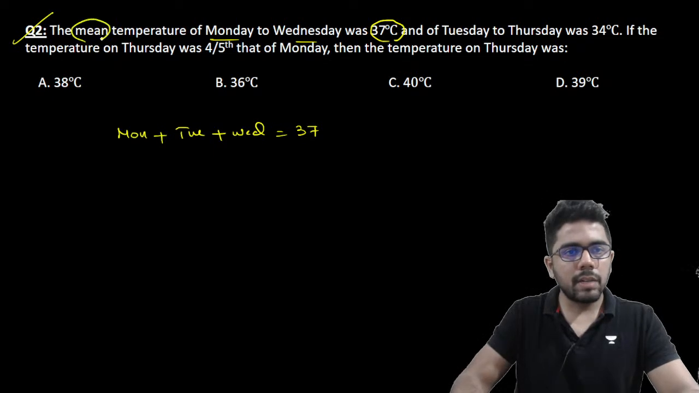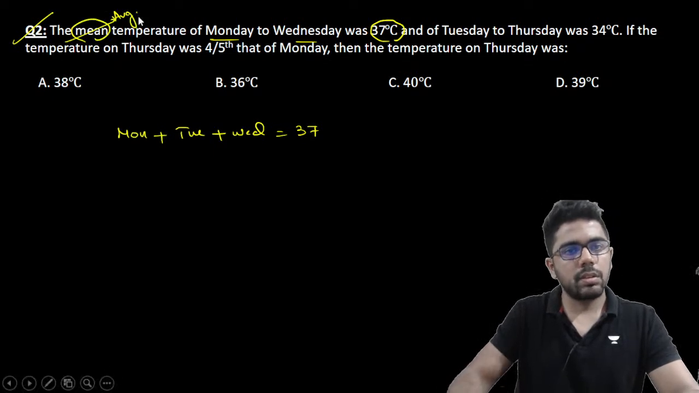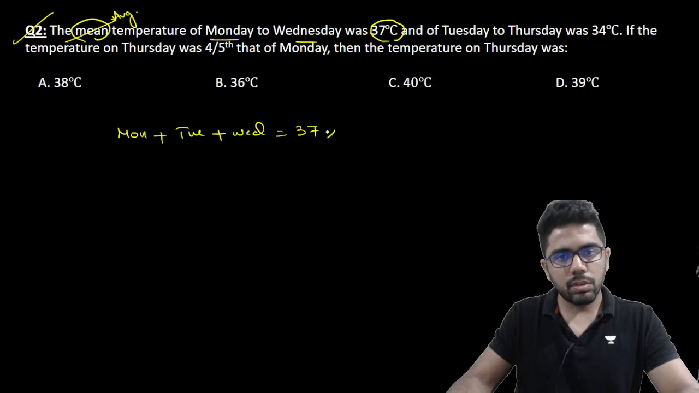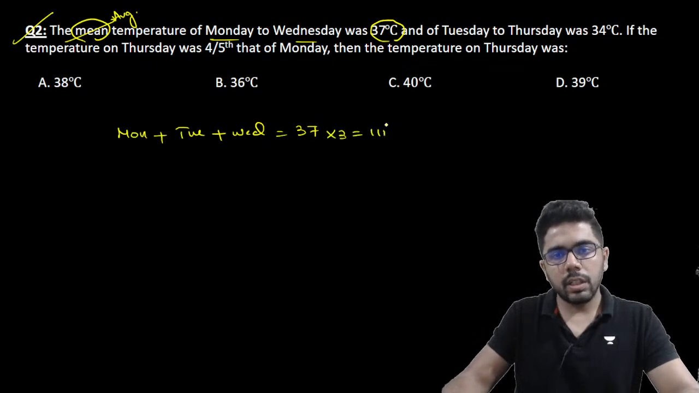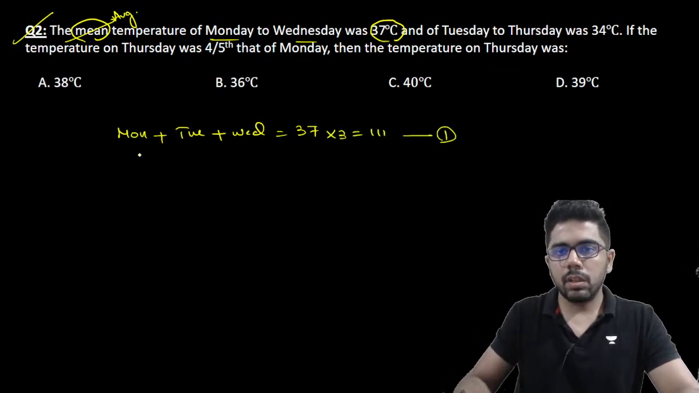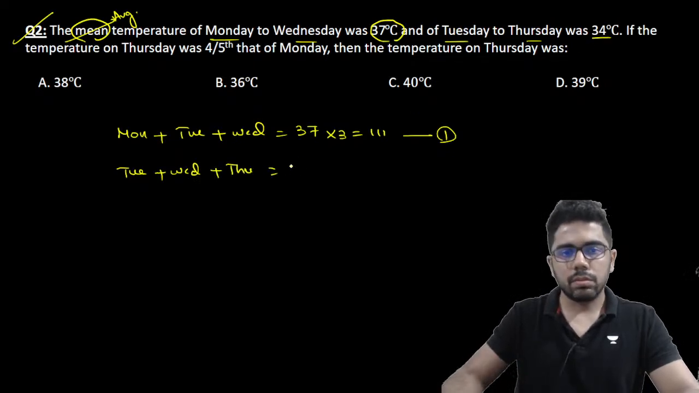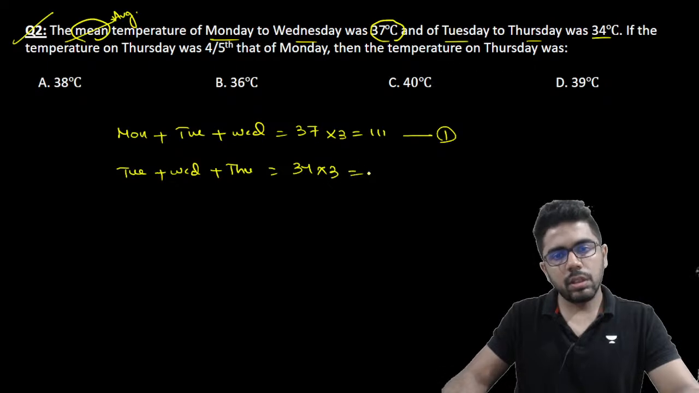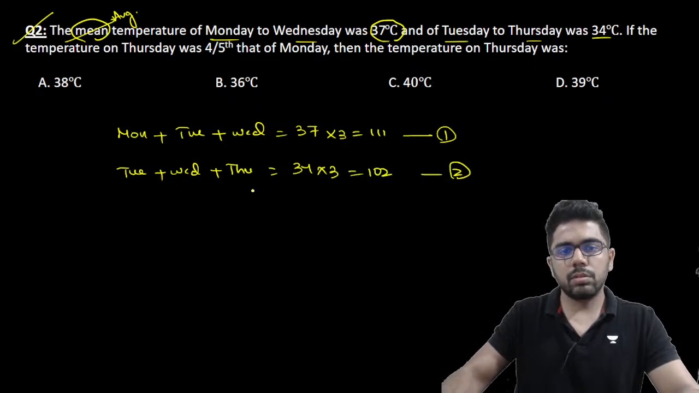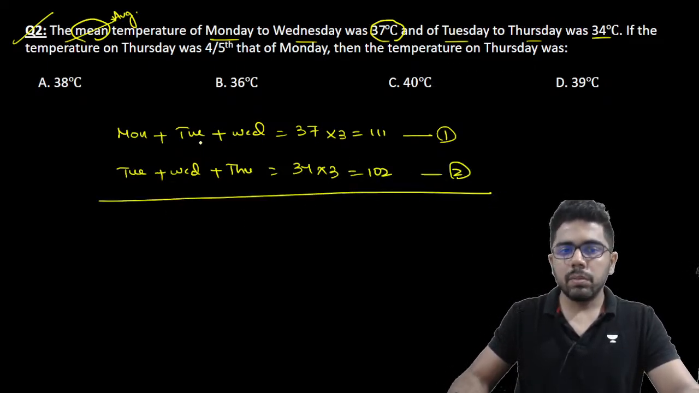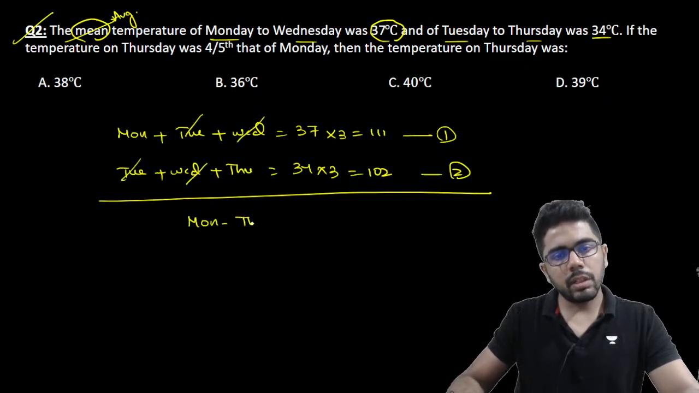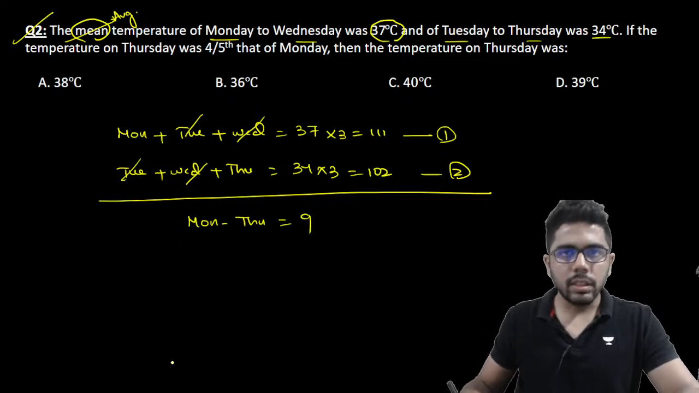मीन का मतलब है एवरेज, अरिथमेटिक मीन बोलते हैं। तो 37 into 3 111, so let this be equation 1। and Tuesday to Thursday, so Tuesday plus Wednesday plus Thursday, the mean was 34, so 34 into 3 102, let this be equation 2। अब अगर मैं 1 2 को सब्ट्रैक्ट कर लेता हूँ, so I basically get Monday minus Thursday is equal to 9।